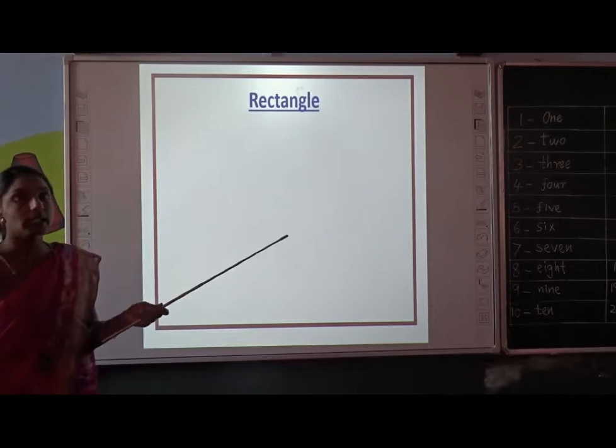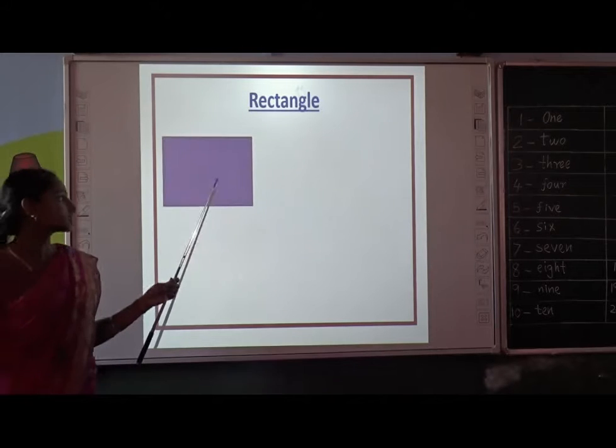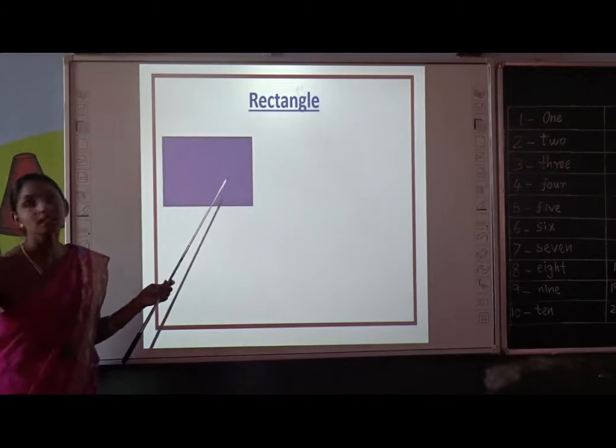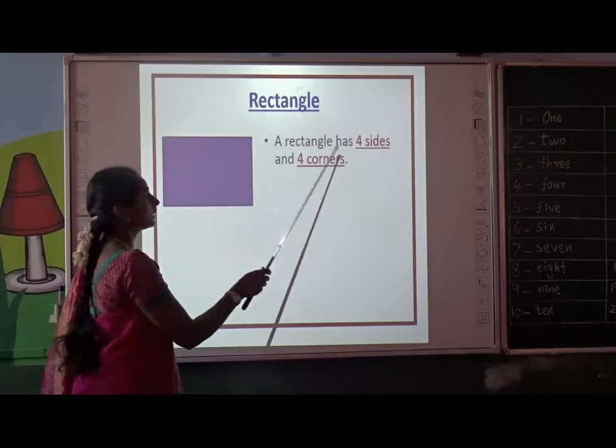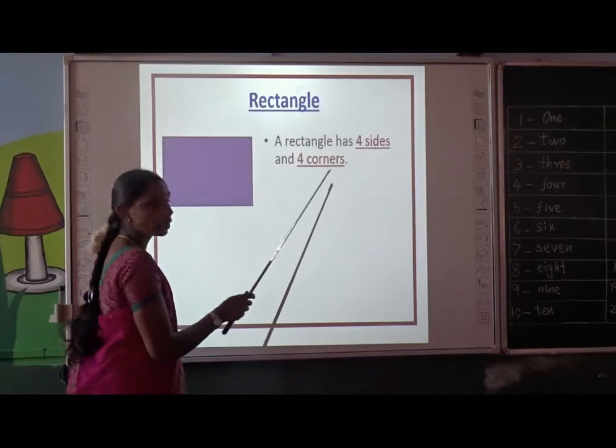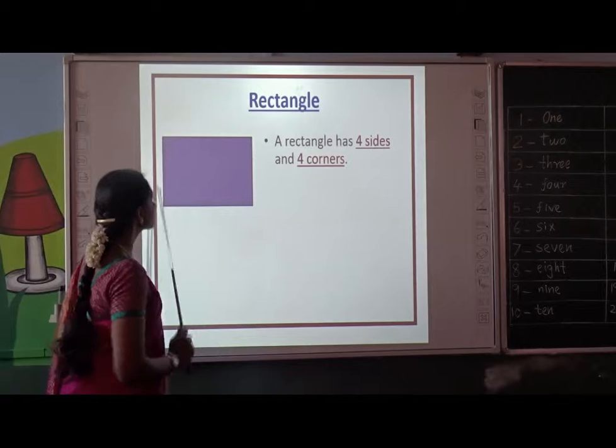Rectangle. What is it? See the image. This shape is known as a rectangle. Let us learn about it. A rectangle has how many sides and corners? 4 sides and 4 corners.